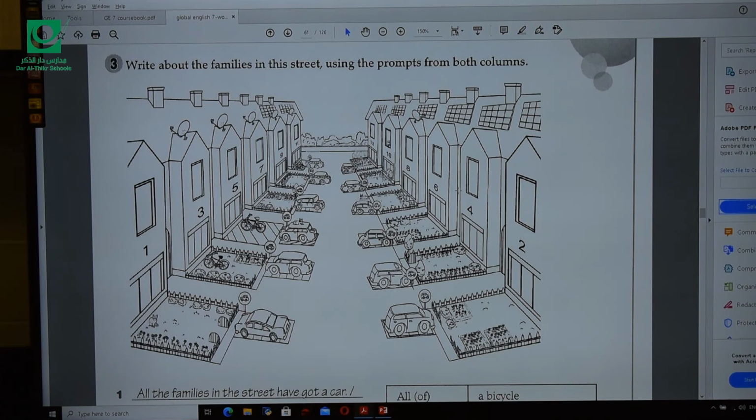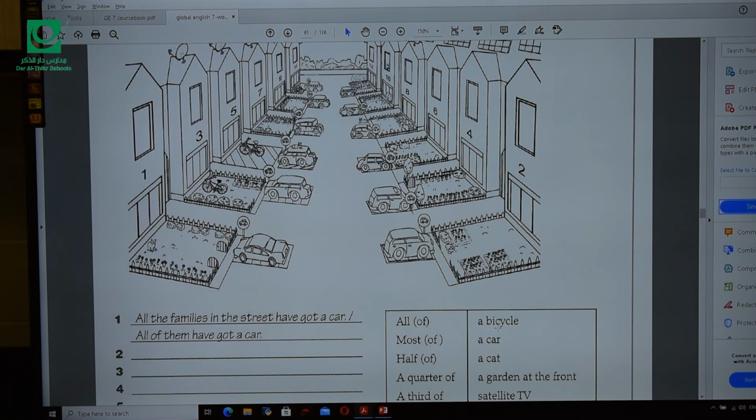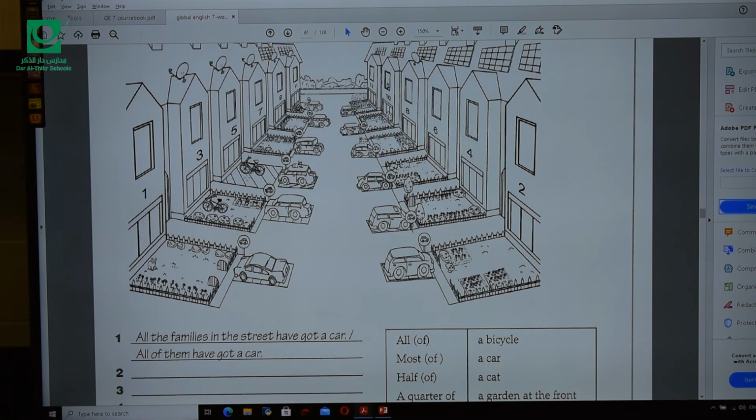So we have here a group of houses, and we have here another group of houses. So for example, the first one, let's say bicycle. So what do you think about the bicycle? Or as it is written here in the example, about cars. Let's count the houses. We have here 1, 2, 3, 4, 5, 6, 7, 8, 9, 11, 12. So this is the last house, we have 12 houses. 6 on this side and 6 on the other side. So how many cars are there? Yes, exactly. So we have 6 cars.